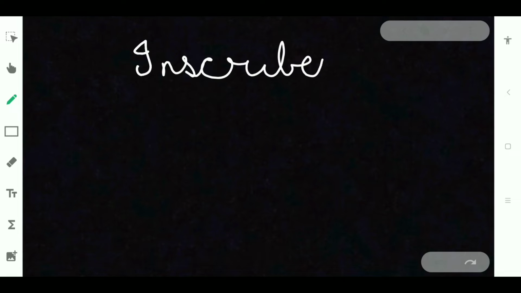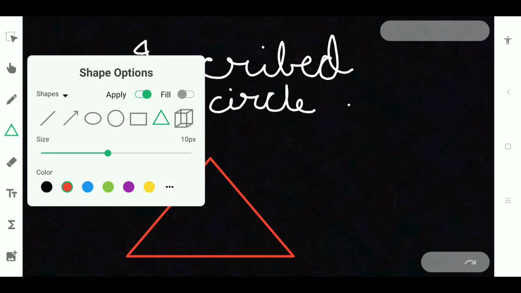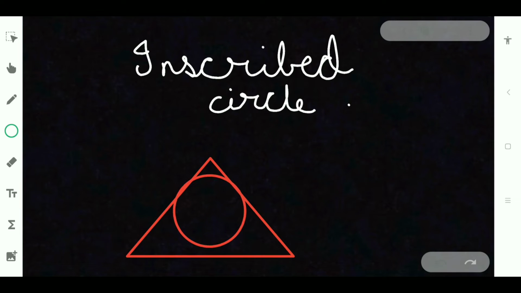Now we are having inscribed circle. Inscribed circle means, let us take any polygon. Let us take for example this one, triangle. So it should be exactly the circle which is touching all the three sides of the triangle, means the circle that touches all the sides of the polygon.